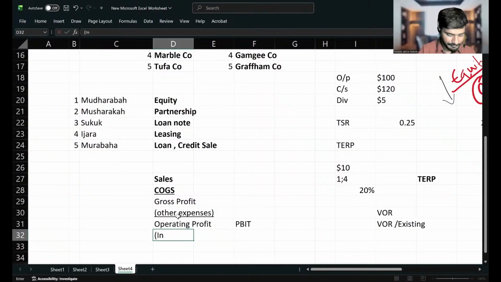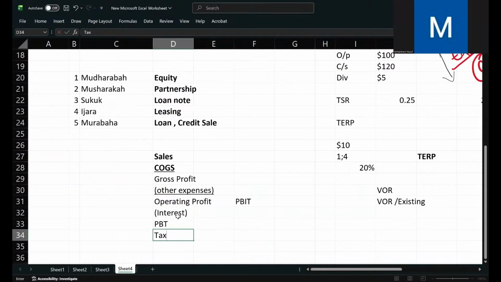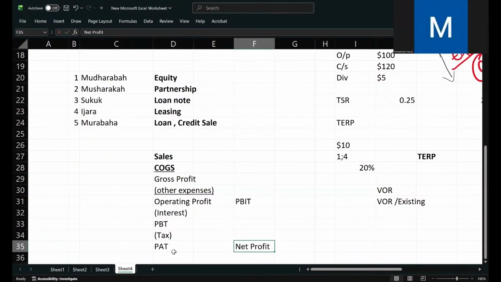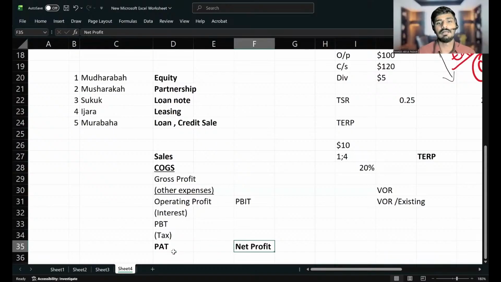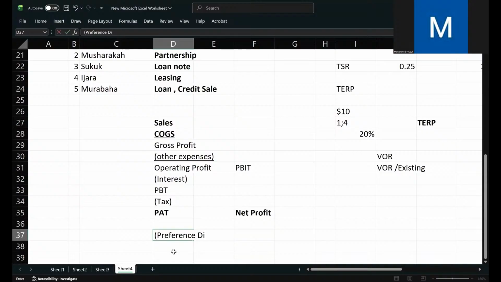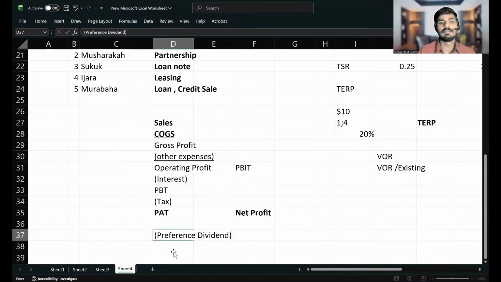Then we will pay interest, which means profit before tax, PBT. Then we will pay tax at a certain percentage. Then we will get net profit, which means profit after tax. Dividends are issued after net profit. For ordinary shares, dividends are issued. If there are preference shares, we will deduct preference dividend. If you deduct preference dividend from profit after tax, that figure is known as earnings.